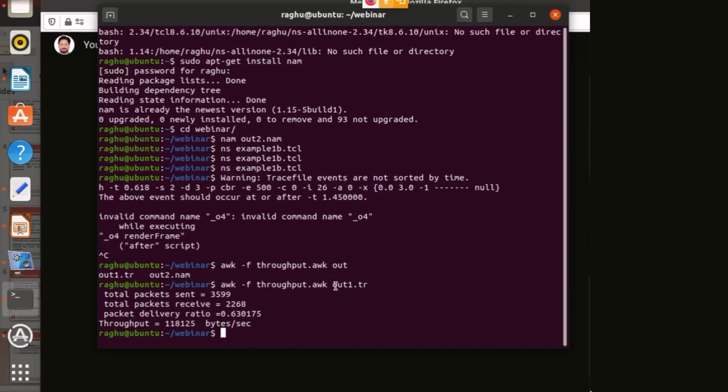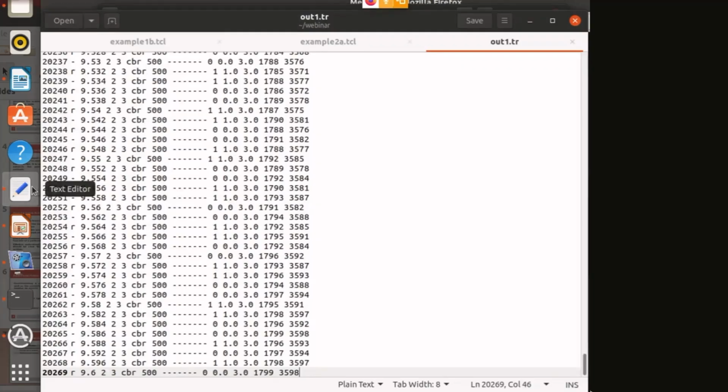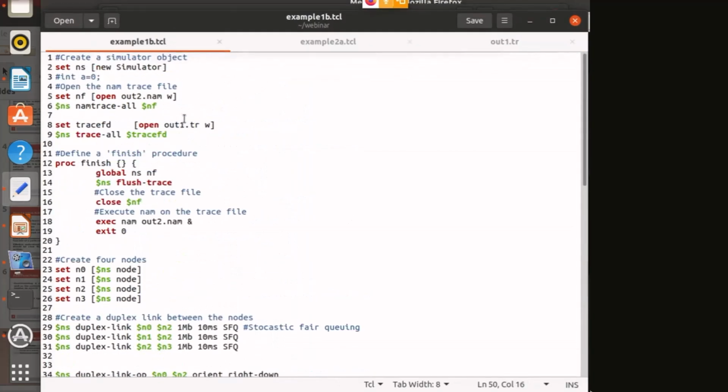Why are we using out1.tr here? Why not anything else? Because if you see the code, in the code we wrote the file name as out1.tr. I can show you here. We wrote out1.tr, not anything else.